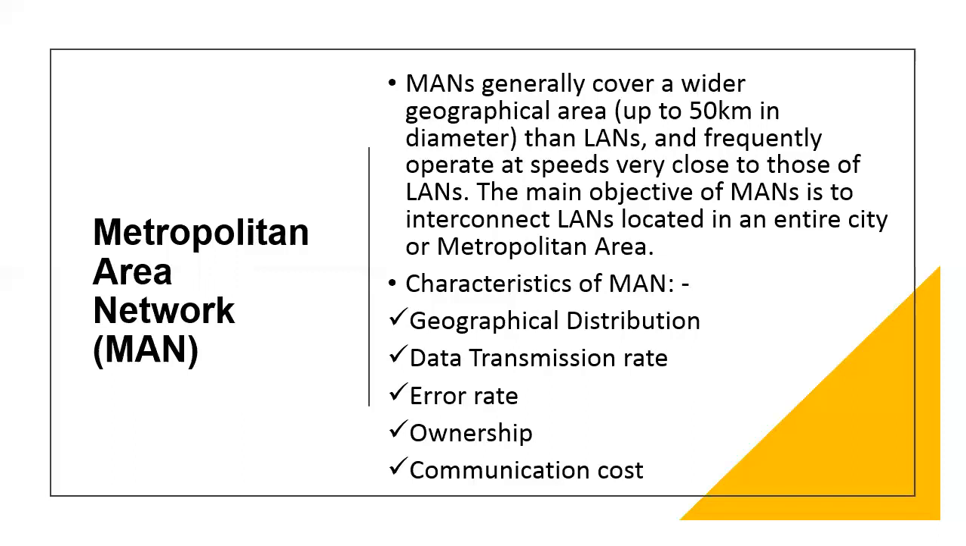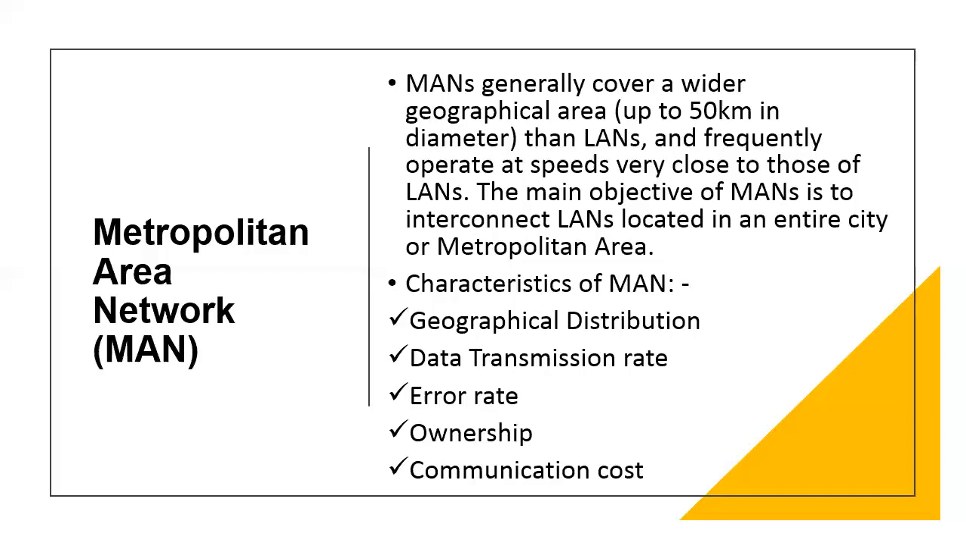Characteristics of MAN. Geographical distribution. A MAN is spread out with a geographical coverage up to a diameter of around 50 kilometers. Data transmission rate. Data transmission rates are slightly above LAN when compared to other network transmission.